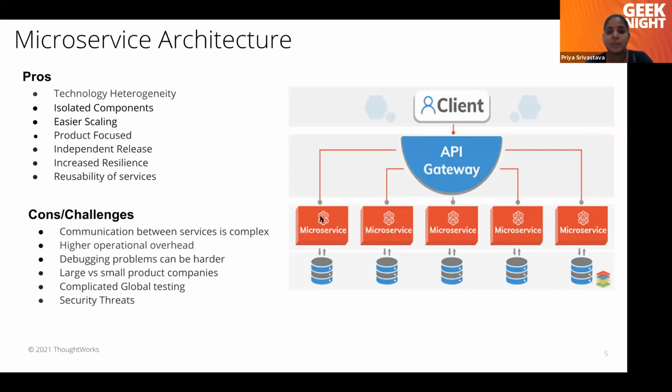Now we have n number of microservices. We have to take care of n number of microservices. Now we have to monitor n number of microservices. So operational overhead will be increased. Debugging problems can be harder.